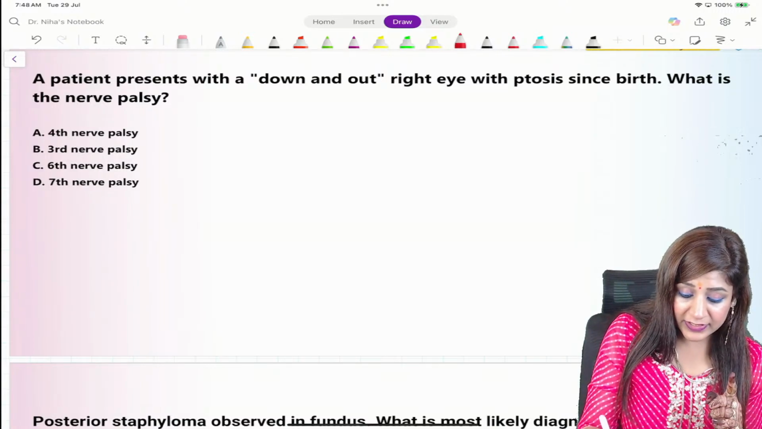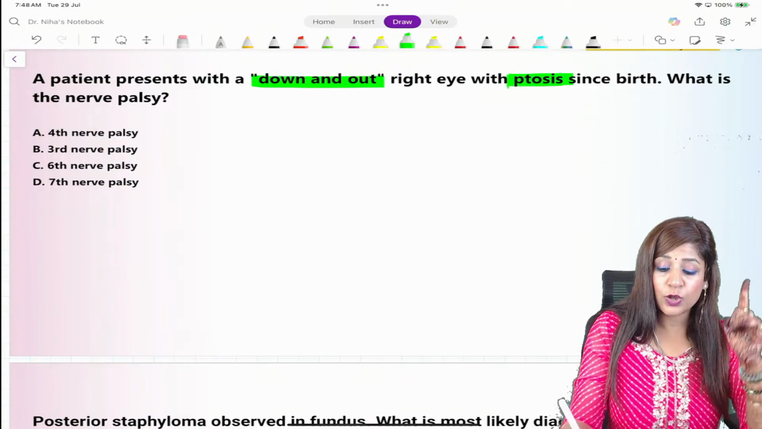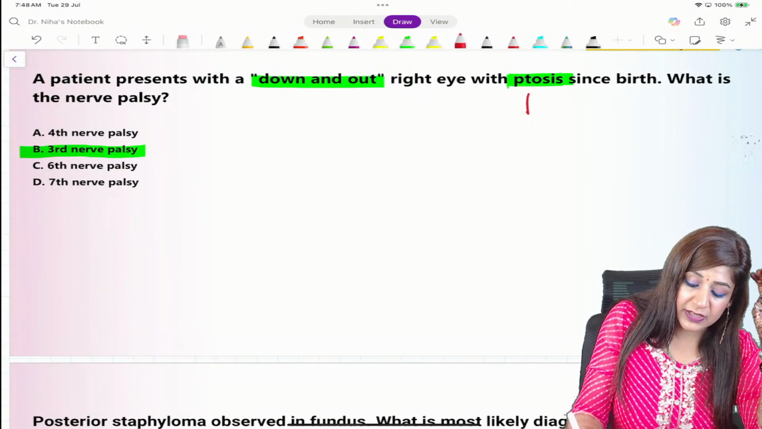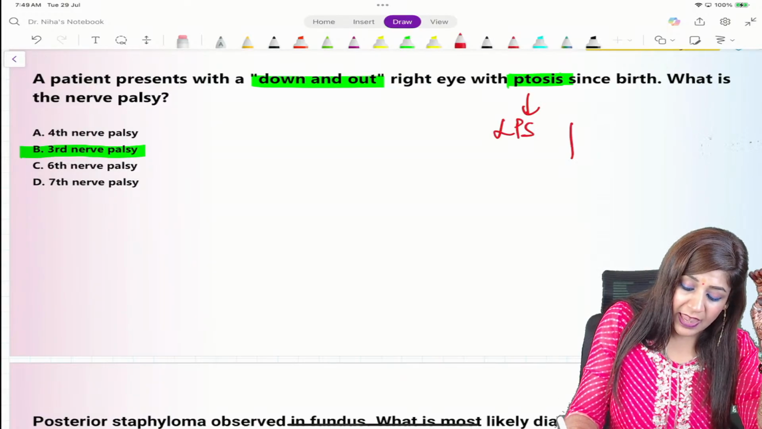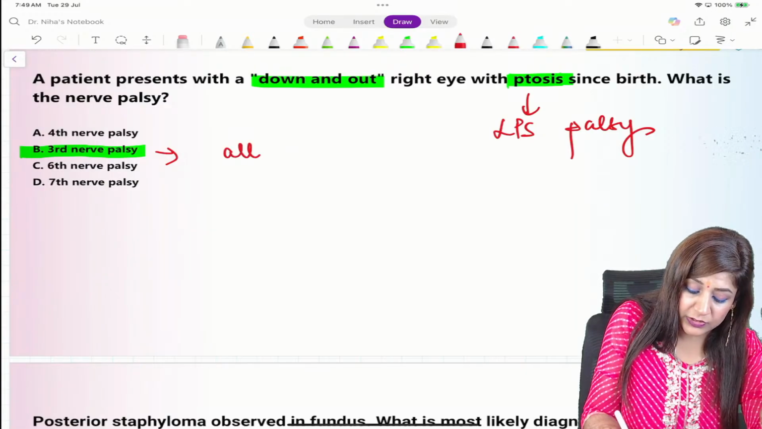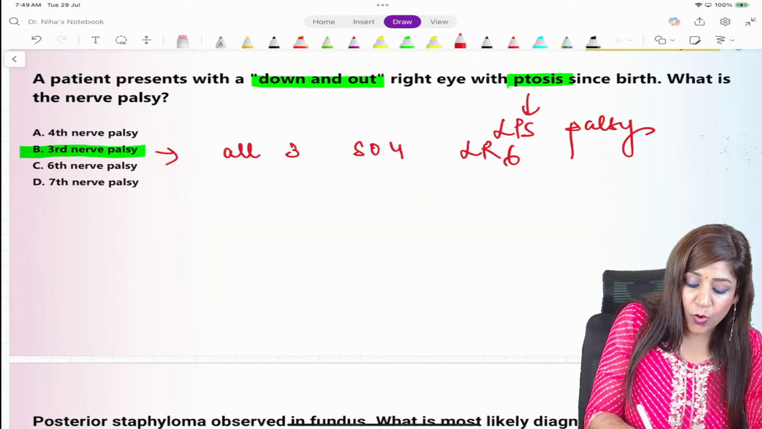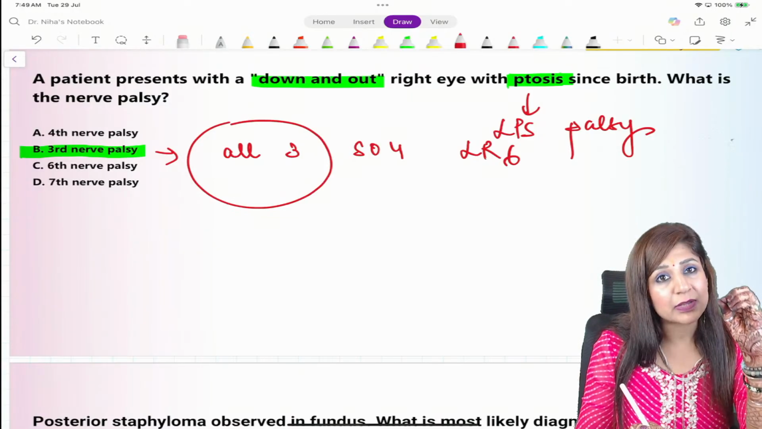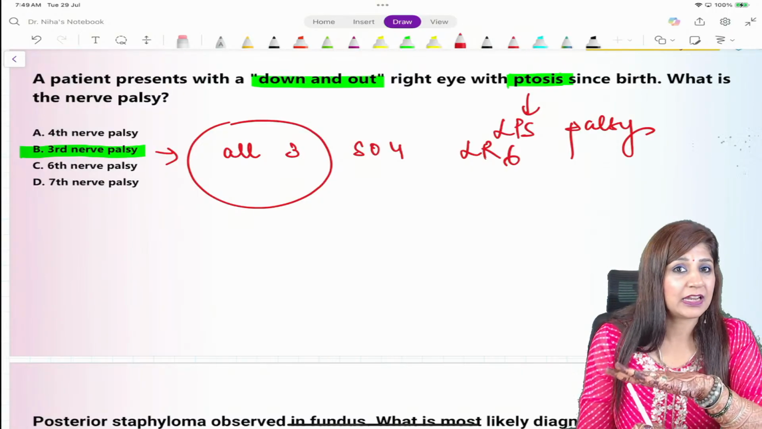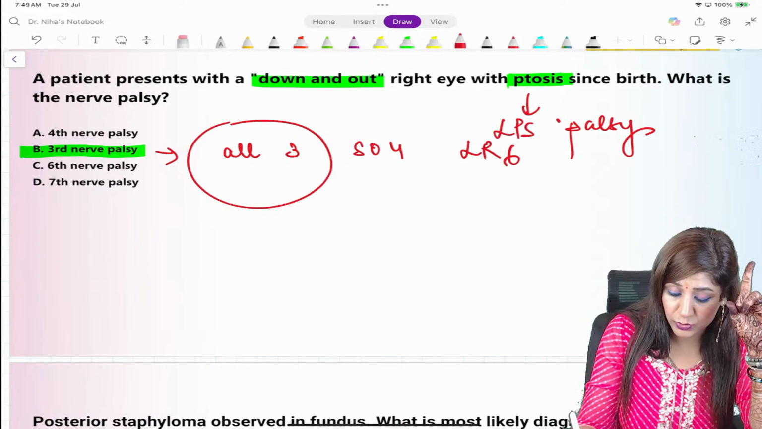There is another question where the eye is down and out along with ptosis. This is a clear-cut case of third nerve palsy, because ptosis is occurring due to LPS palsy. If I talk about the third nerve, we should know that it is all except SO4 and LR6. All the extraocular muscles are supplied by the third nerve except for SO4 and LR6. That means LPS is also supplied by the third nerve, and we can have ptosis due to this.